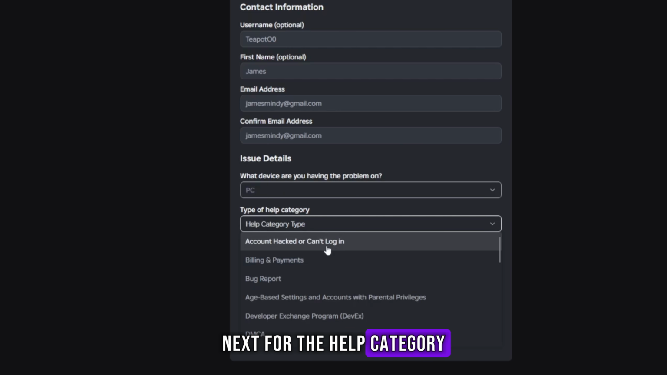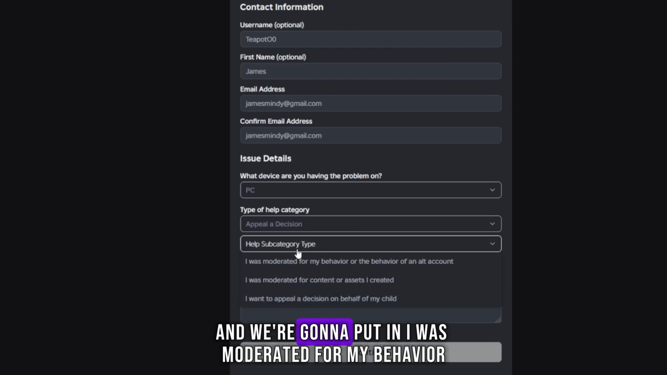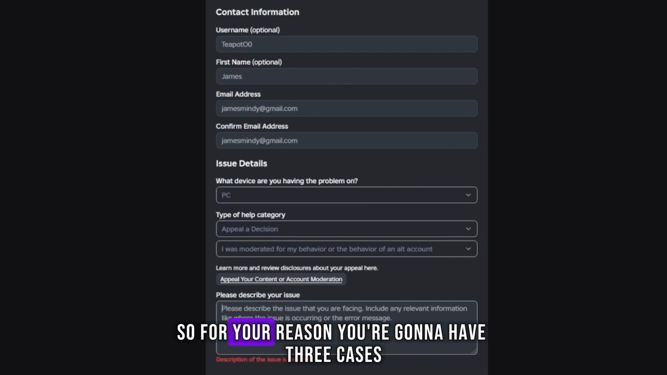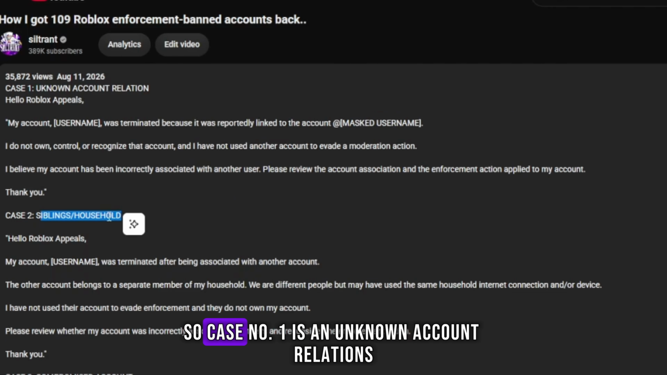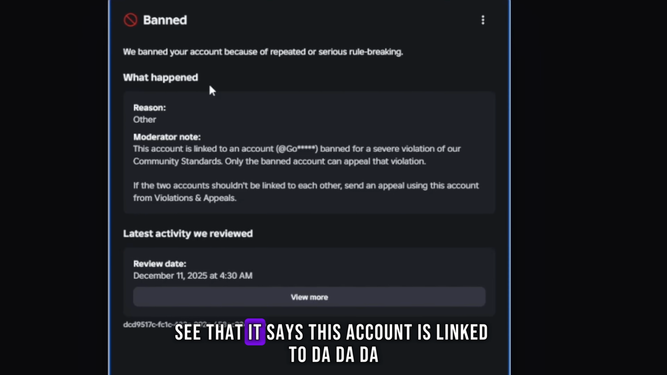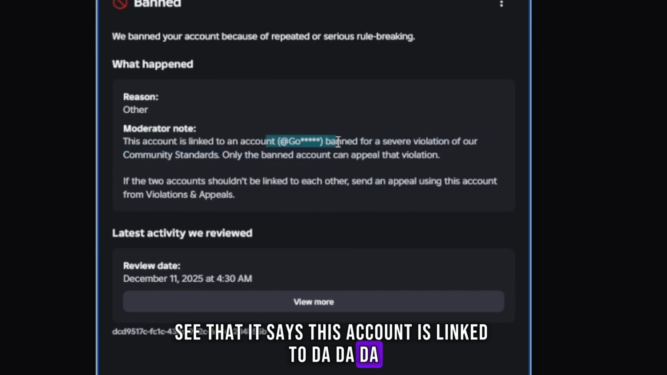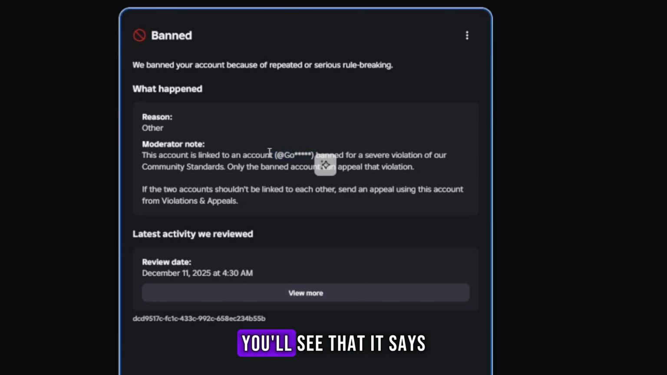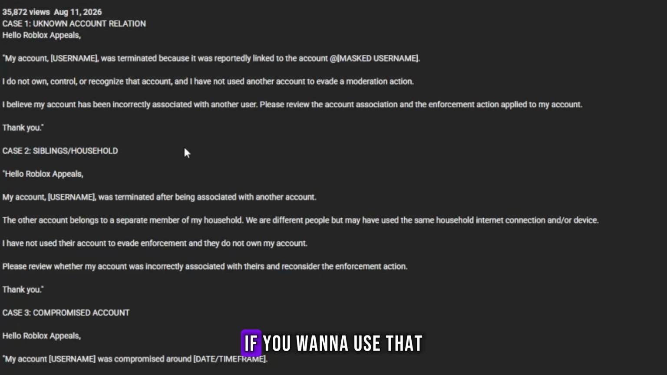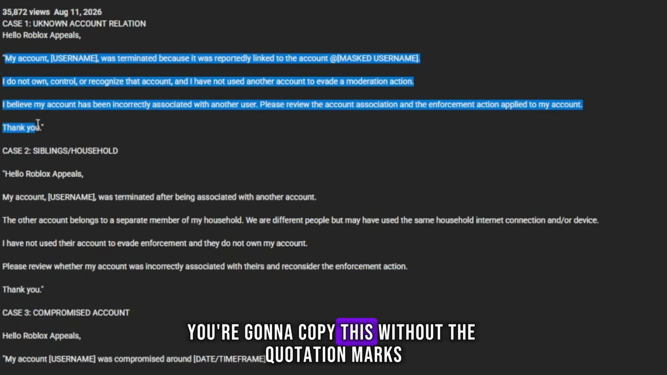Next, for the help category, we're gonna put in appeal a decision, and we're gonna put in I was moderated for my behavior or the behavior of an alt account. So for your reason, you're gonna have three cases. So case number one is an unknown account relation. So in the ban note here, you can see that it says this account is linked to da da da. If you do not own this account, you'll see that it says if the two accounts shouldn't be linked together, then send an appeal. If you want to use that, you're going to copy this without the quotation marks.